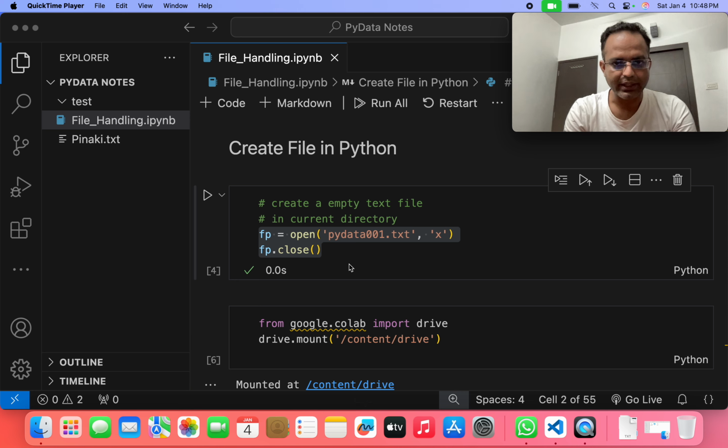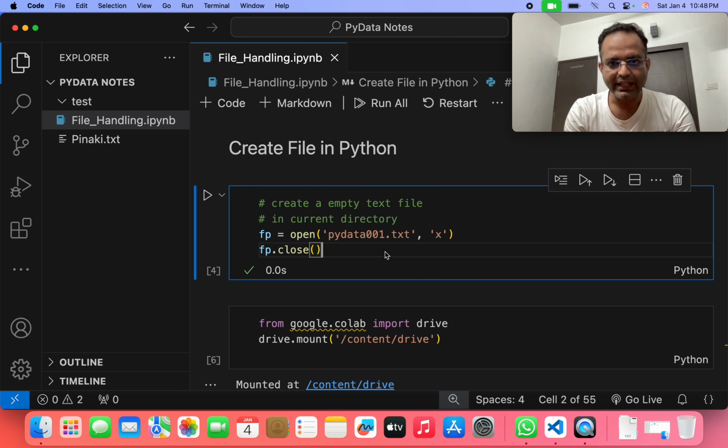Now I just write down the first program: fp is equal to open, pydata001.txt file, comma, x. In file handling, we have three modes. One is the read mode. In the read mode, you can just read the file, so you cannot edit anything. Second one is the write mode. In the write mode, if you open any file, then you can edit that file. And the third one is the x mode. What is x? x is the exclusive mode.